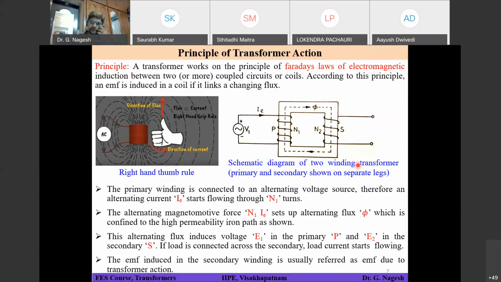Sir, according to Faraday's law, the flux change will be opposite, sir. Flux will be, right. Okay, we'll see how the flux will be.